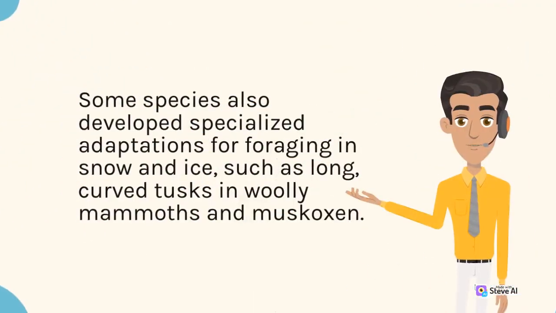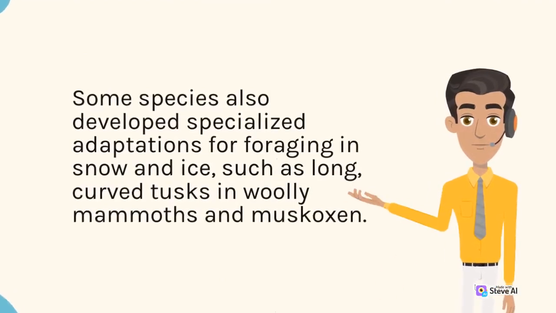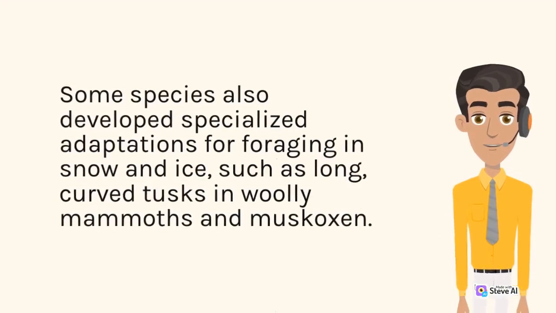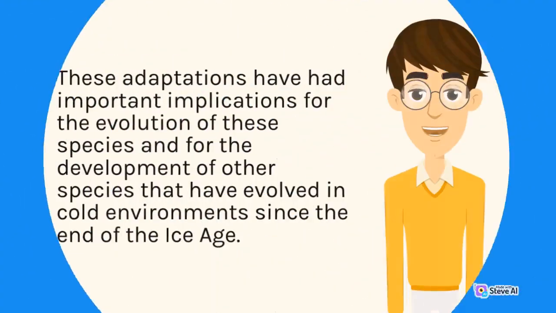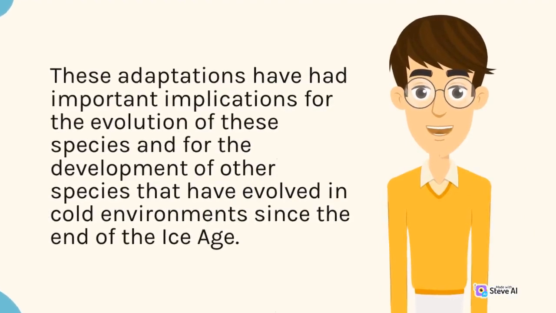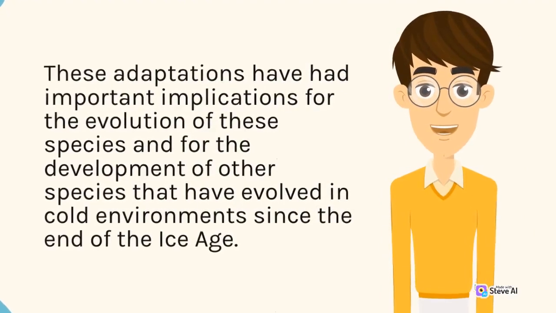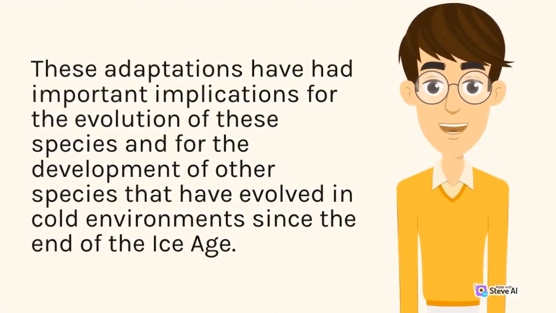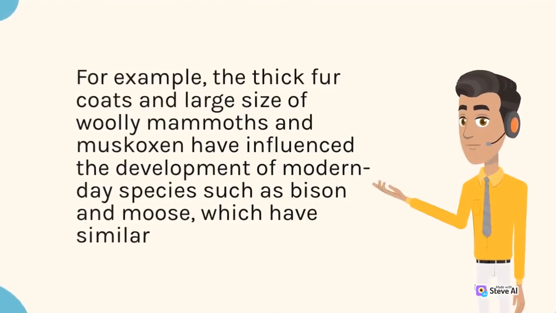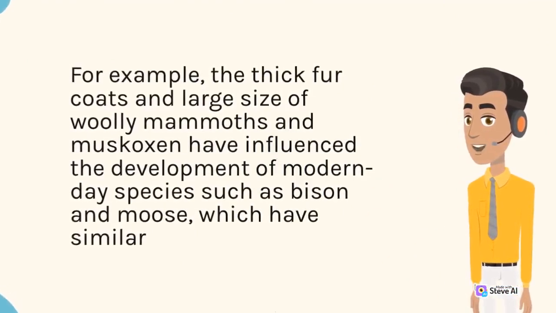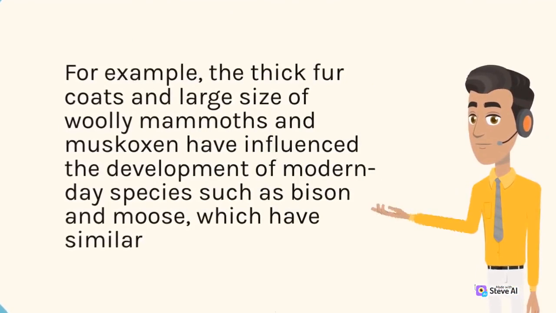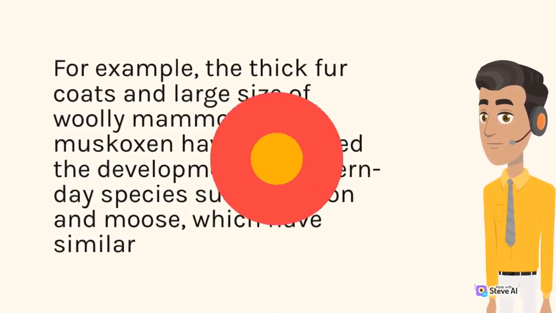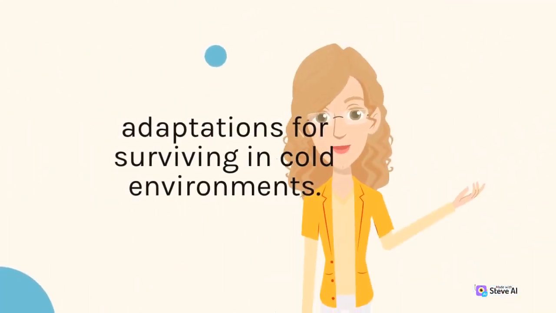Some species also developed specialized adaptations for foraging in snow and ice, such as long, curved tusks in woolly mammoths and muskoxen. These adaptations have had important implications for the evolution of these species and for the development of other species that have evolved in cold environments since the end of the Ice Age. For example, the thick fur coats and large size of woolly mammoths and muskoxen have influenced the development of modern-day species such as bison and moose, which have similar adaptations for surviving in cold environments.